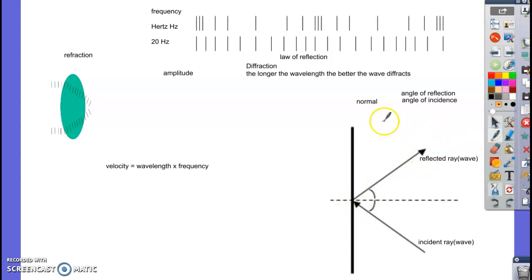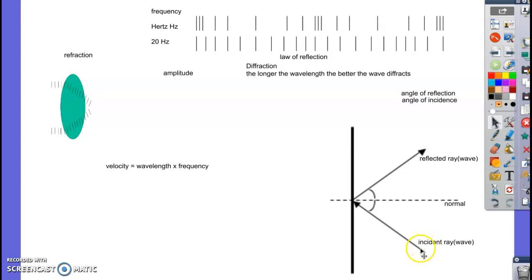We could have one going the other direction, where we have a ray coming in like that, and then it's coming off like this. In this case, this would be the incident ray, this would be the reflected ray. It really doesn't matter if it's going up or down, it's just whichever one is coming toward the mirror is incident, the one that's bouncing off is reflected. Now, if we were talking about geometry, the word normal, if something's normal to something else, it means it's perpendicular to. So if we drew an imaginary dotted line here, perpendicular to the surface, that's a right angle, that's called the normal.